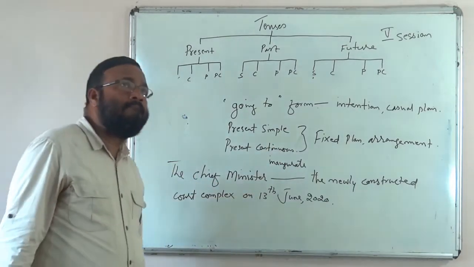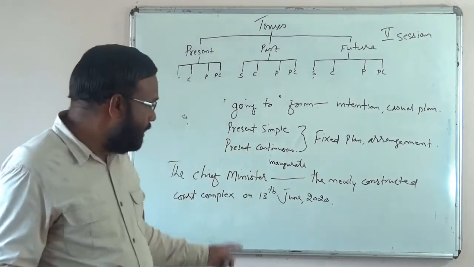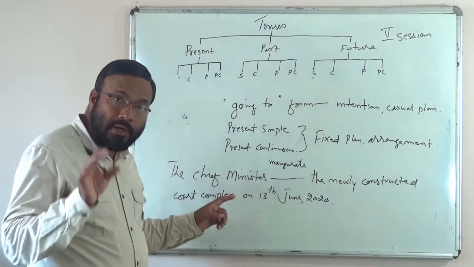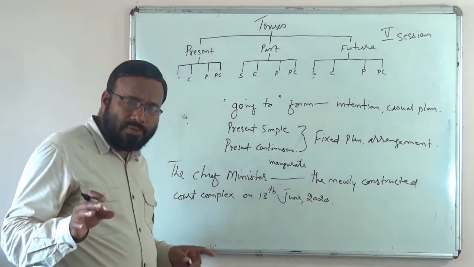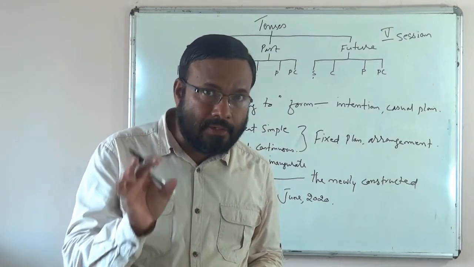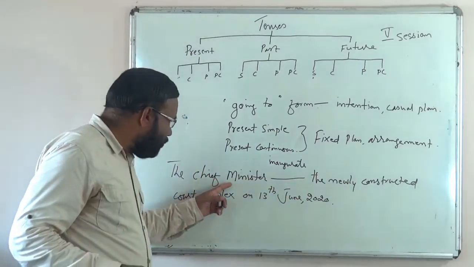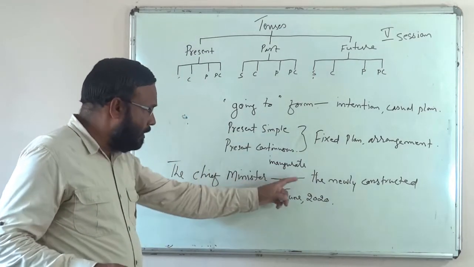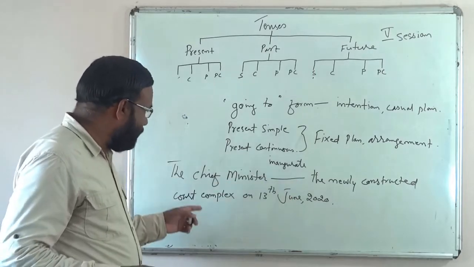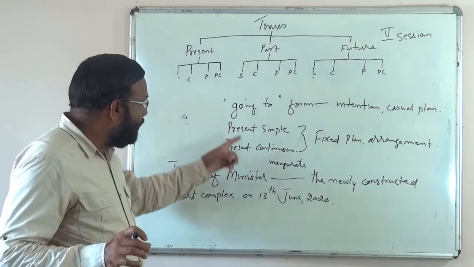Suppose you are a press reporter, a newspaper reporter, or the editor of a newspaper, or a news reader. In news reading and newspapers, you are supposed to use formal English, isn't it? Formality has to be maintained there. So this is also such a formal occasion, isn't it? The inauguration of the newly constructed building by the chief minister. It is a formal context. So here, can you use going to form?